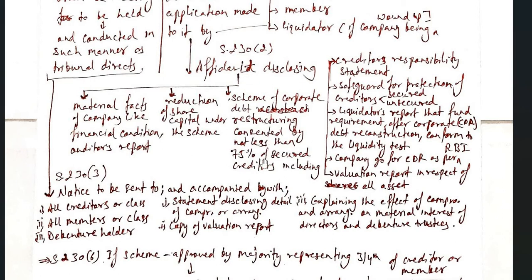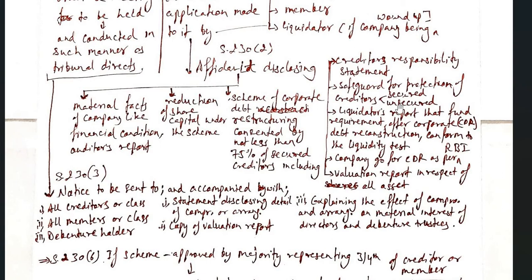An affidavit will disclose that yes, it has happened. Now these 75% of secured creditors, they include the creditors' responsibility statement. As the name suggests, it is self-explanatory. Safeguard for protection of creditors, both secured and unsecured.